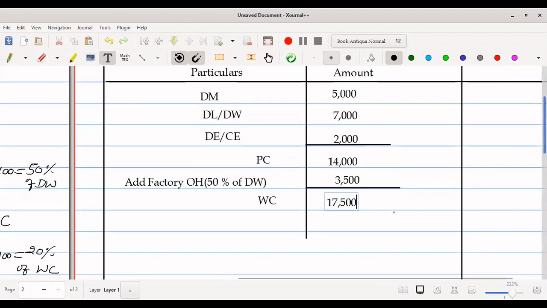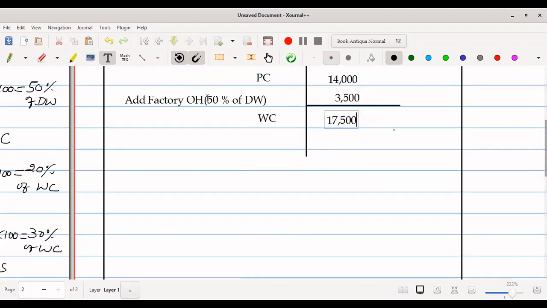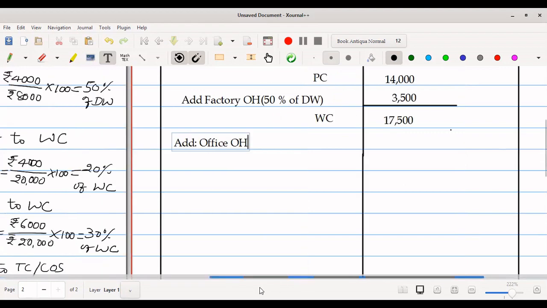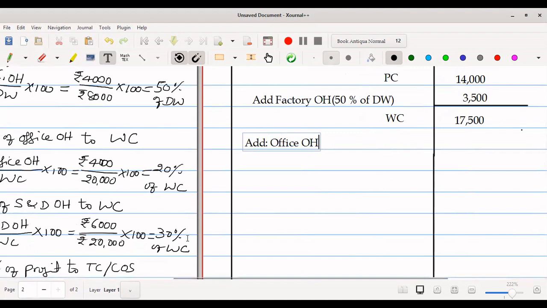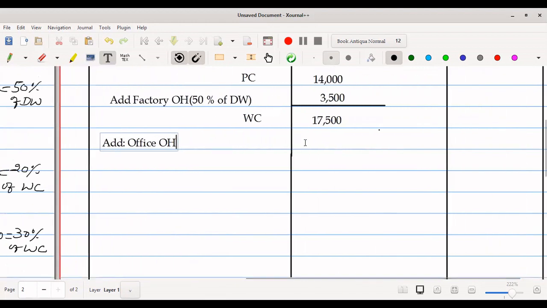And next, add office overhead. According to our working note, office overhead was 20% of works cost.